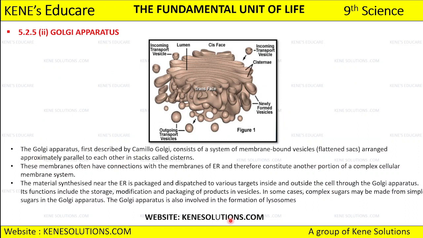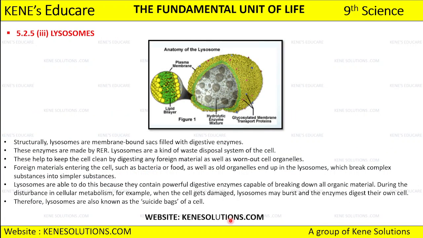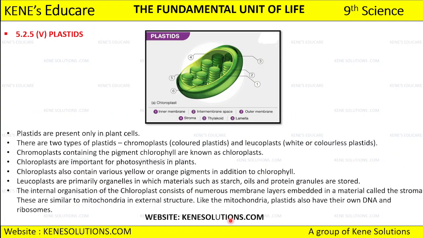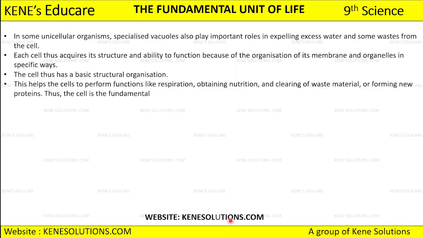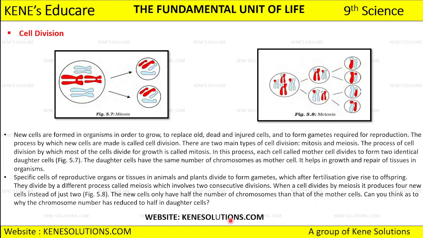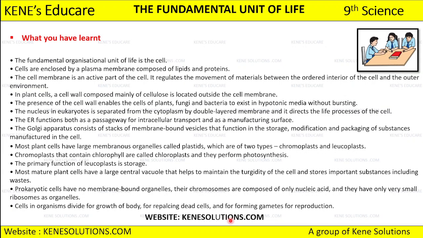Okay, now the next thing about the Golgi apparatus, we will discuss that in the next part. I hope you are clear with whatever we have discussed today in this part. Okay, so in the next class we are going to discuss on the Golgi apparatus. We will be discussing on lysosomes, mitochondria, plastids, vacuoles, and then lastly we have this cell division to discuss on, where we will be discussing on the mitosis and meiosis process in detail, and lastly we will be having a summary of what things we have learned in this lesson, fundamental unit of life.